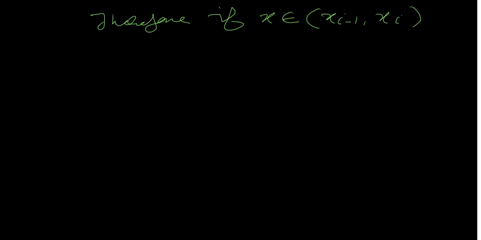So therefore, if x belongs to the interval [x_{i-1}, x_i], then minus epsilon is less than m_i minus f(x). Here m_i minus f(x) is positive, in fact it is equal to 0, so it is greater than minus epsilon.